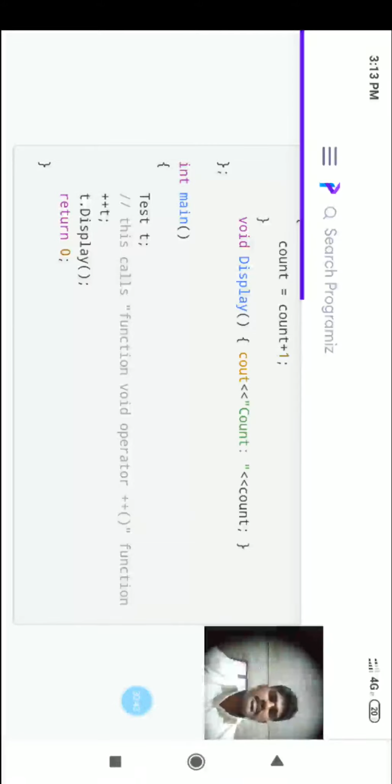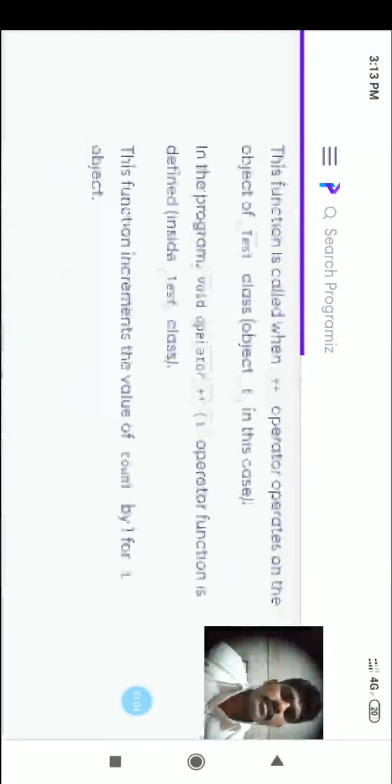What is the actual meaning of plus plus t? Here the function is being called: it calls the function void operator plus plus, then t dot display, return 0. The explanation is there clearly. Let's see.